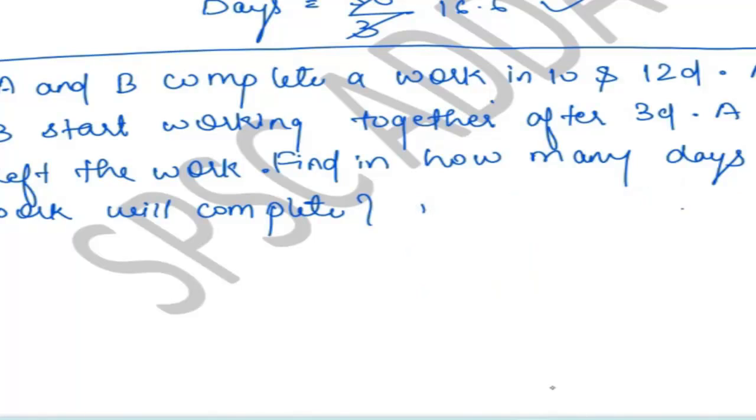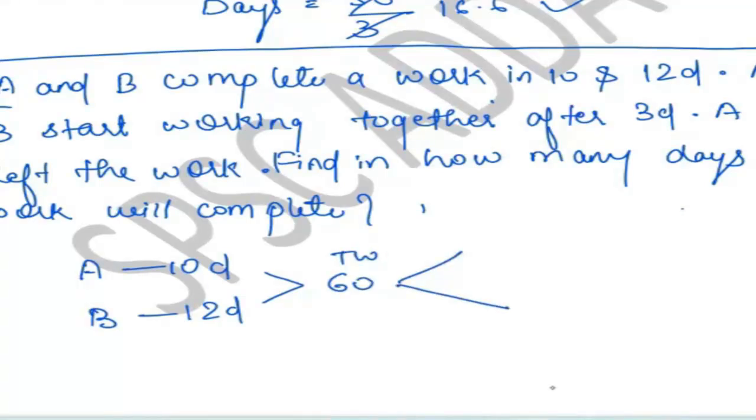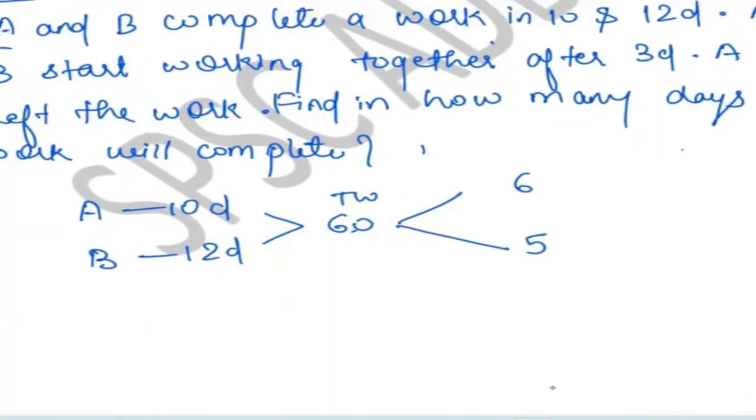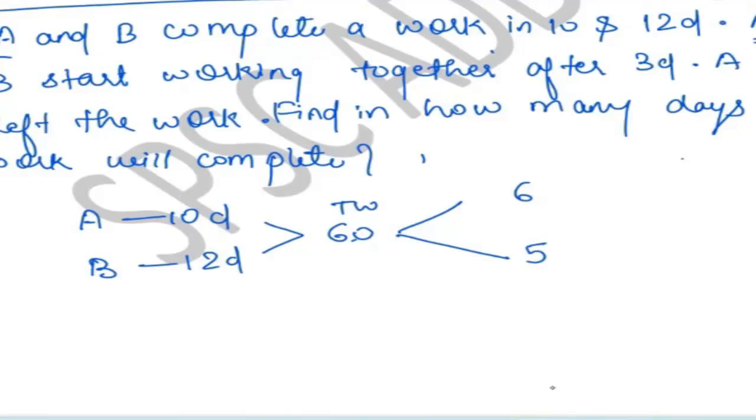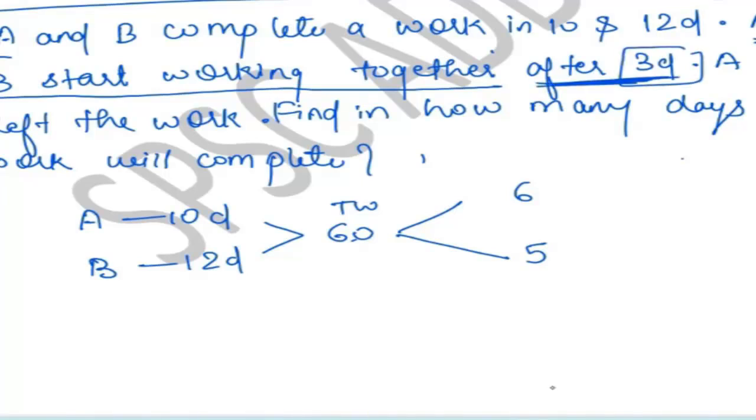Okay. See, here it is mentioned A is doing a work in 10 days, B in 12 days. LCM will be 60. This is our total work. What will be the efficiency of A and B? 6, and this is 5. Correct. Now you have to read the question very well. A and B complete a work in 10 and 12 days. A and B start working together, and after 3 days, A left the work. This line wants to tell you that after 3 days, A left the work.